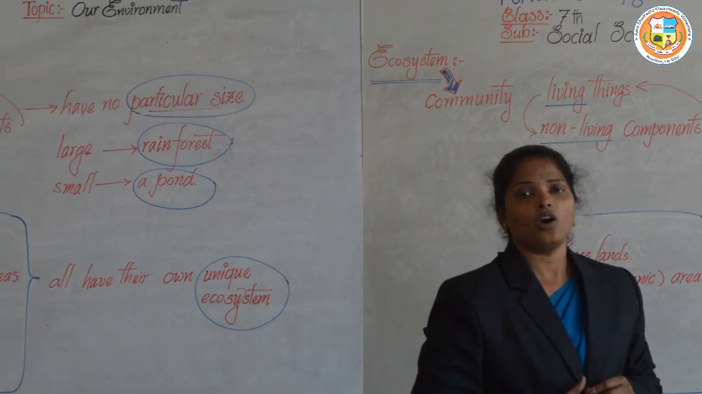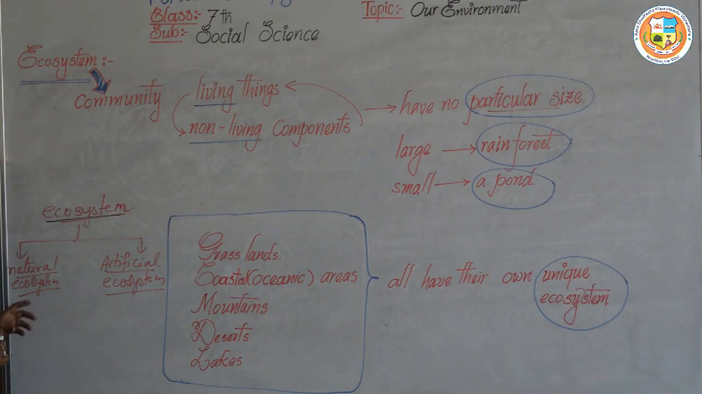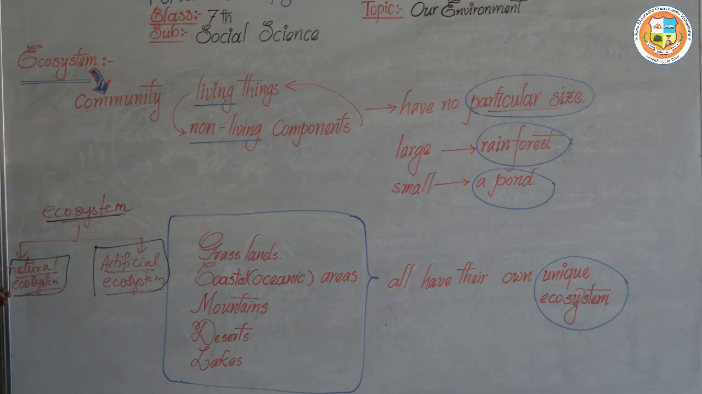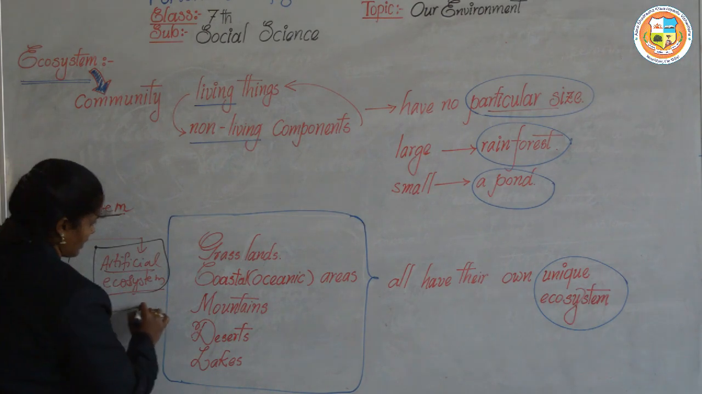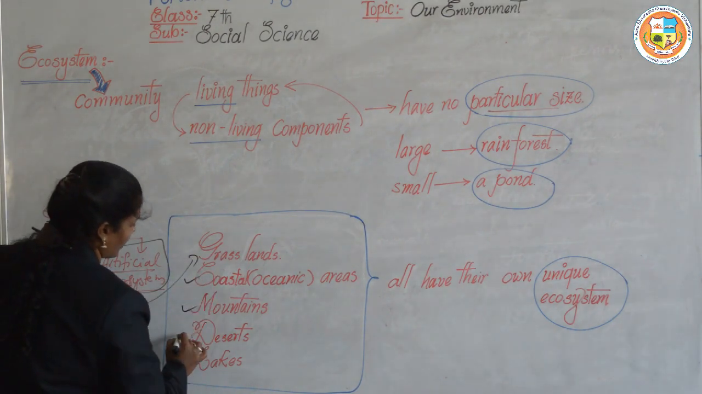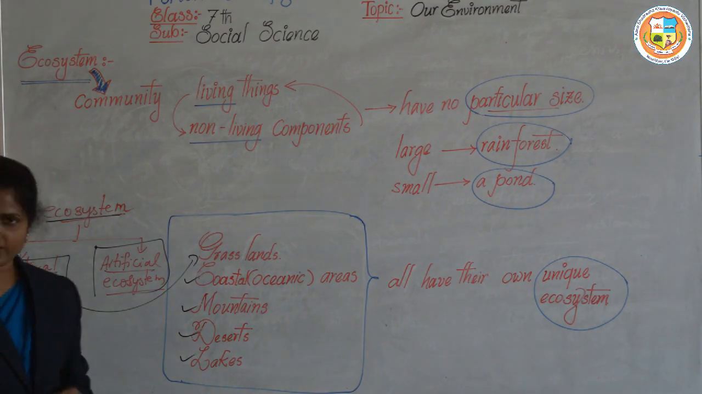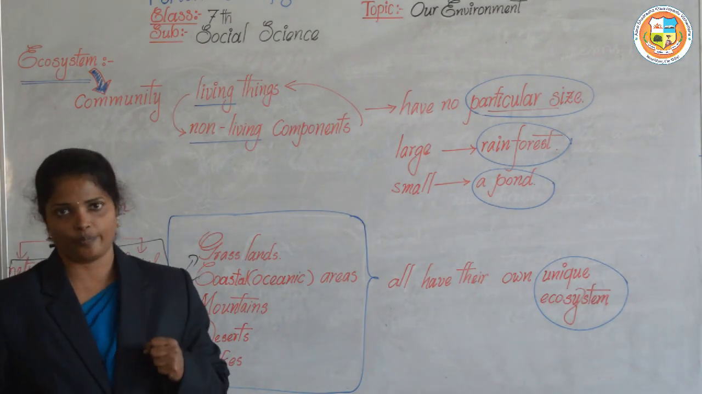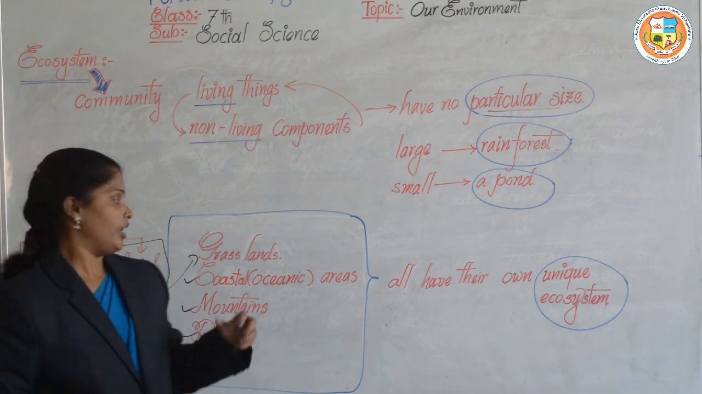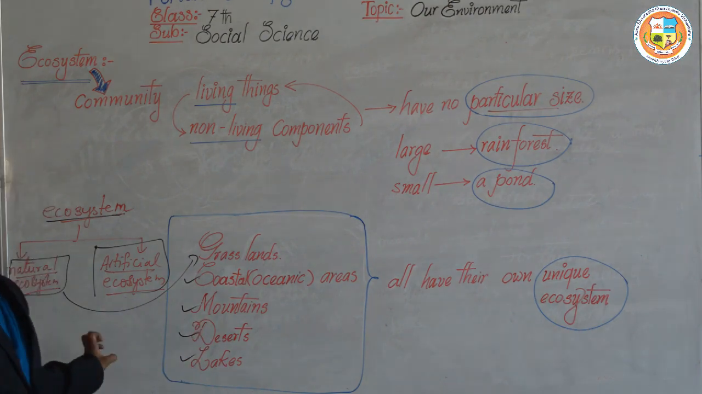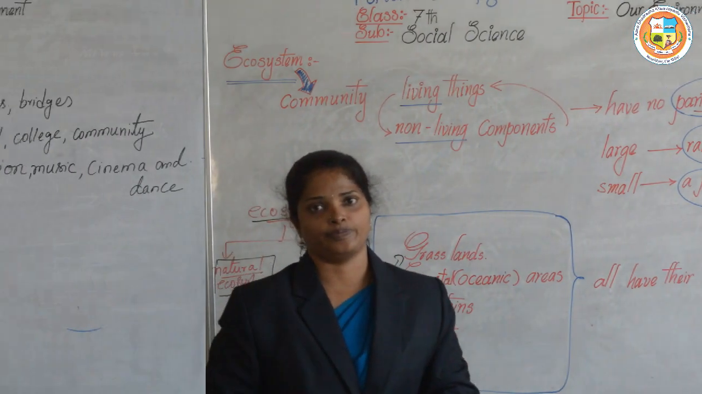So an ecosystem is divided into two parts, the natural ecosystem and the artificial ecosystem. A natural ecosystem is created by nature, like the grasslands, coastal areas, mountains, deserts and lakes. And the artificial ecosystem is one which is created by humans, for example an aquarium or a terrarium. So these come under the artificial ecosystem.